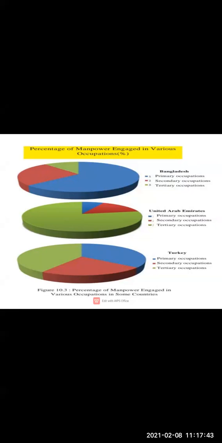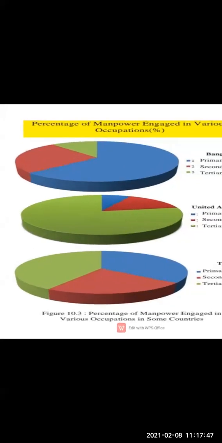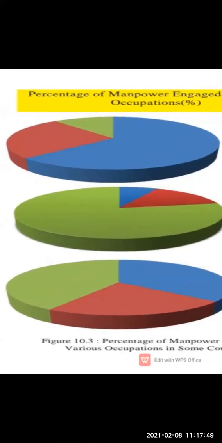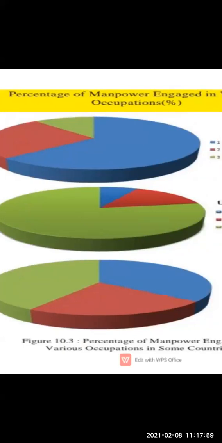Here, children, we can see this is figure 10.3. It is a pie chart. It is called a pie chart, and here we can see the percentage of manpower engaged in various occupations.